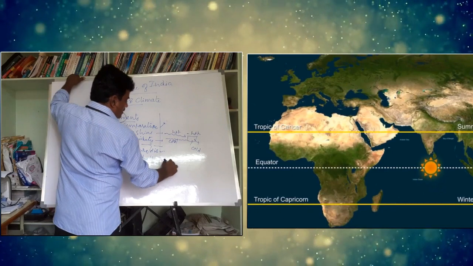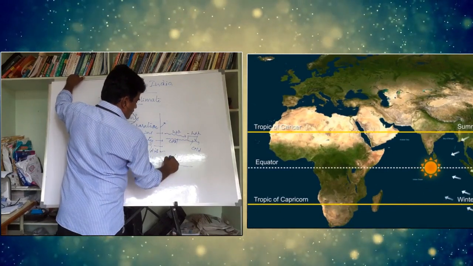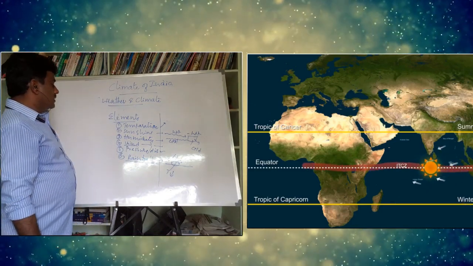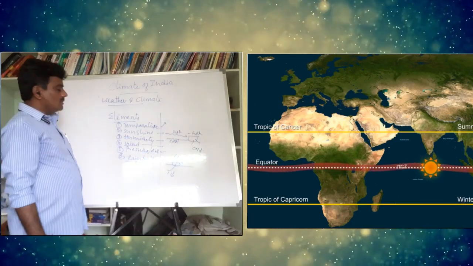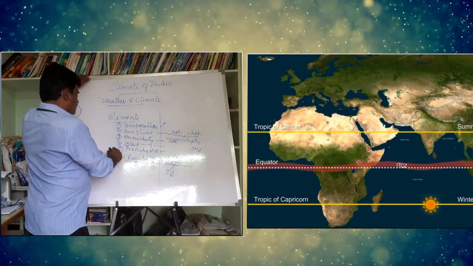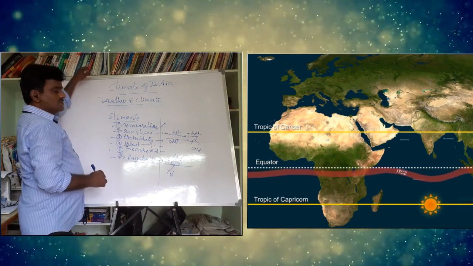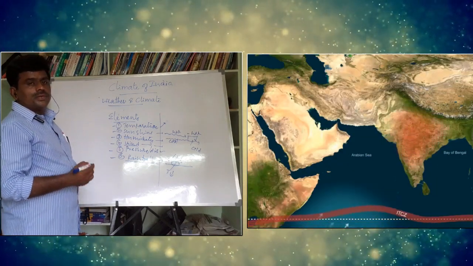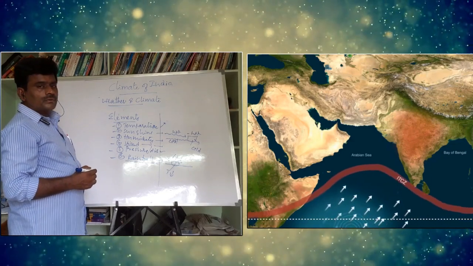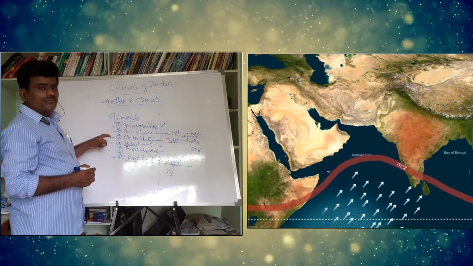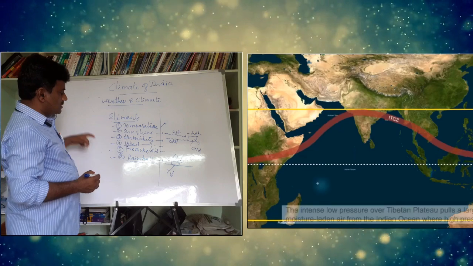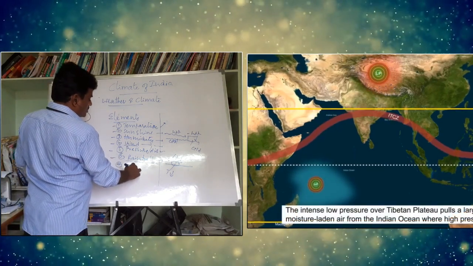Just look at rainfall in a region. If there is rainfall, the region's temperature will decrease. So these are always affecting, influencing or changing the weather and climate. These are called elements of weather and climate. What are those elements? Temperature, sunshine, humidity, wind, air pressure, rainfall, even cloud also can be taken.